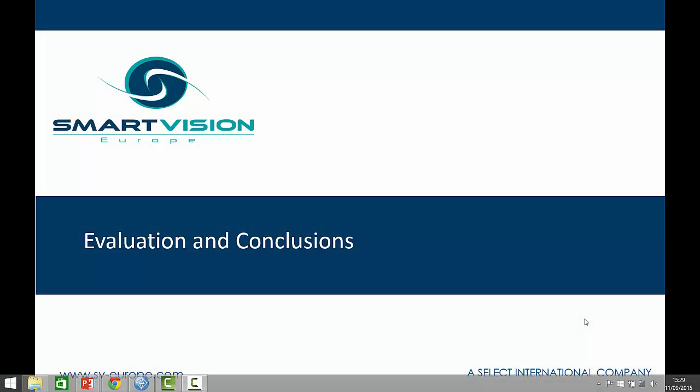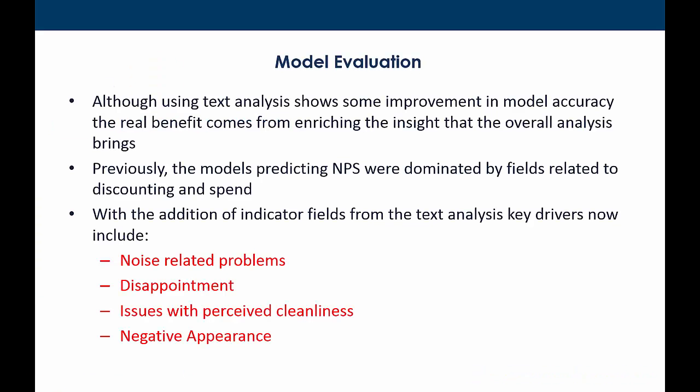So what can we conclude from this process and this journey that we've been on? Looking at the last example, although the text analysis shows some improvement in the model accuracy, the real benefit, of course, is going to come from enriching the insight that the overall analysis brings. Previously, the models predicting people's recommendation scores were dominated by fields related to things like discounting and spend. But with the addition of indicator fields from the text analysis, the key drivers now include things like noise-related problems, disappointment, issues of perceived cleanliness, or negative appearance.